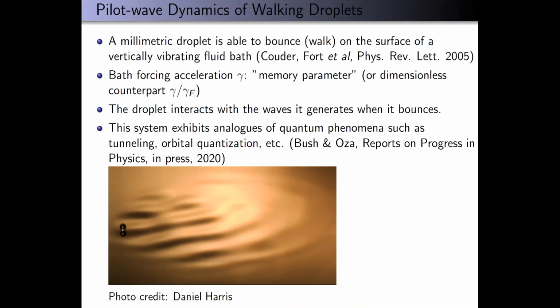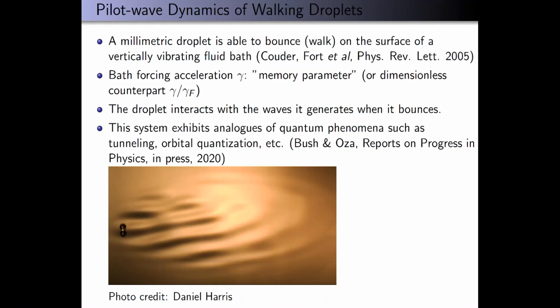So I'll start by describing the problem. We have a fluid bath being vertically vibrated with forcing acceleration gamma, and because of this forcing, a small drop can bounce or walk on the surface of the bath without coalescing with the fluid. We're going to consider a regime of gamma below the Faraday instability threshold, gamma F. Basically this means that the surface remains flat unless perturbed. So when the droplet bounces, it perturbs the surface and excites standing waves, or Faraday waves, on the surface.